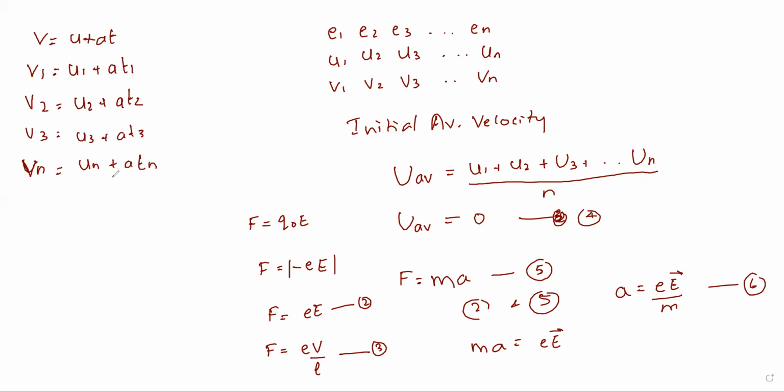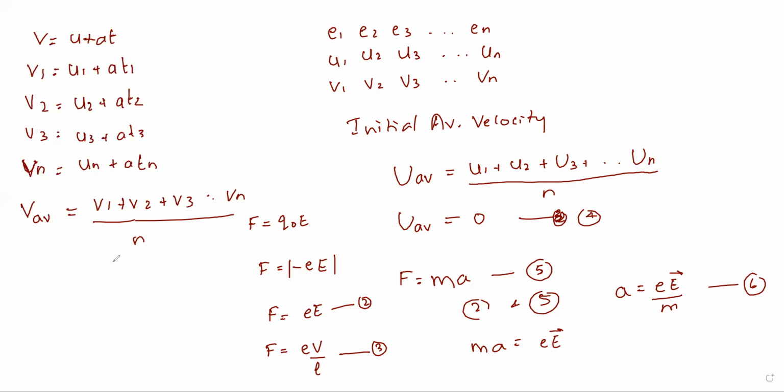Now for the average velocity, you have to add these and then divide by the number. Same as you did for the initial average velocity. So the average final velocity or the drift velocity is equal to V1 plus V2 plus V3 and so on up to Vn, by n.